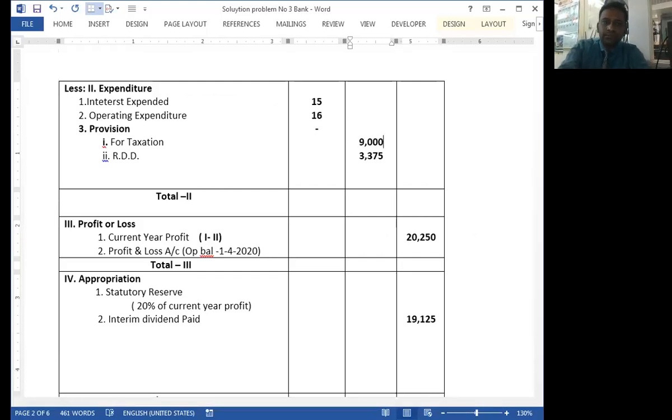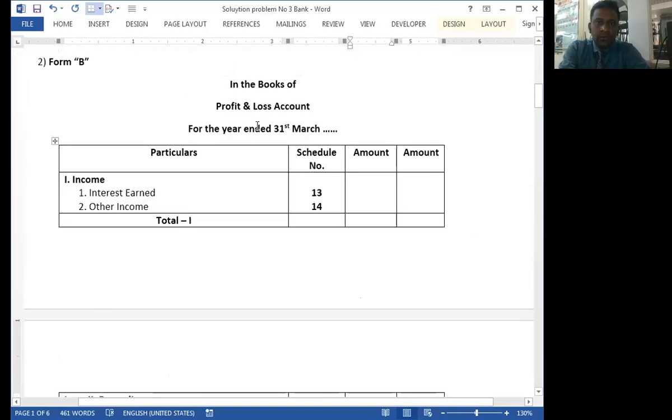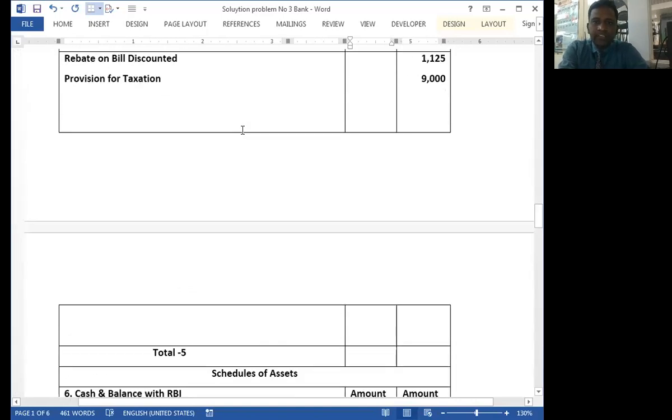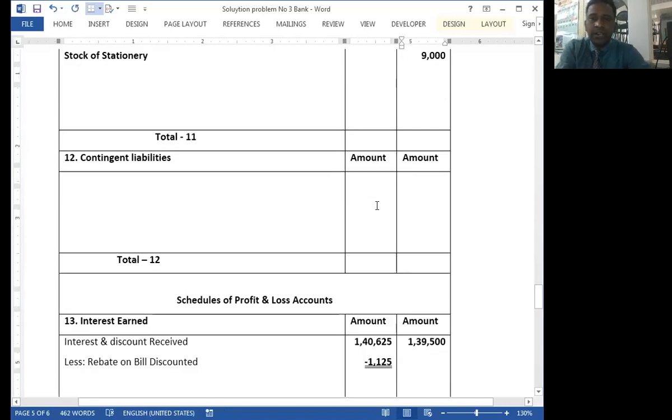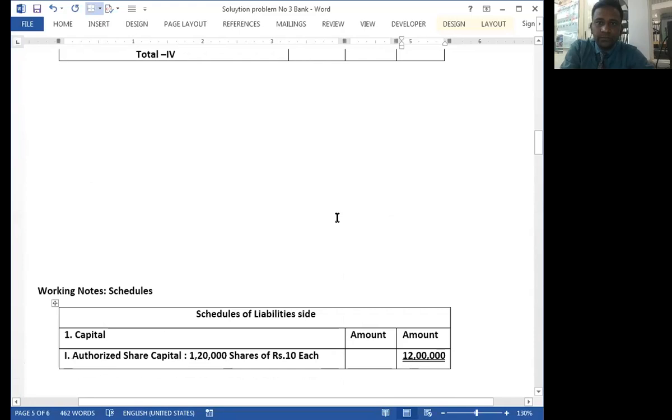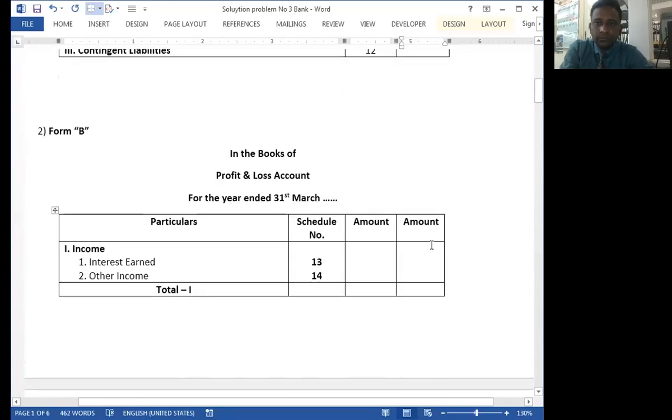Okay. So now we need to close the last four schedules, from interest earned to operating expenditure. What is the amount of interest earned? 1,39,500. Note number 1. Other income nil. So this is the totaling.